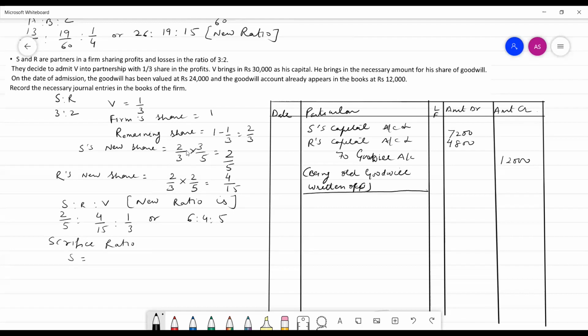Sacrifice of S is equal to old share 3/5 minus new share 6/15. LCM is 15, 9 minus 6, that is 3/15. How will we calculate the sacrifice of R? 2/5 minus 4/15, LCM is 15, 6 minus 4, the amount is 2/15. So the sacrifice ratio between S and R is 3:2.